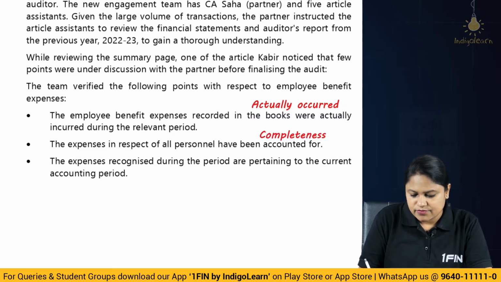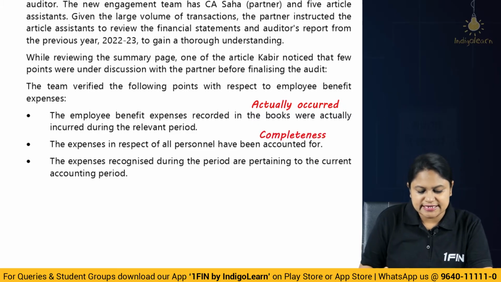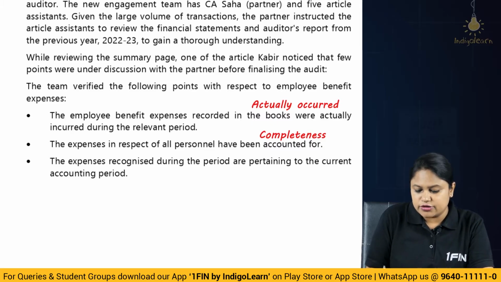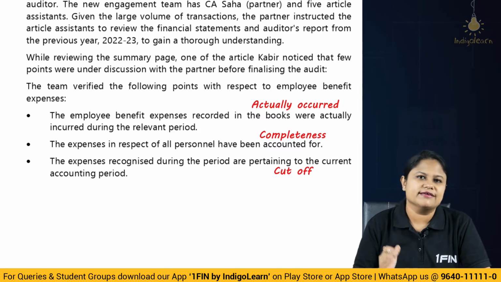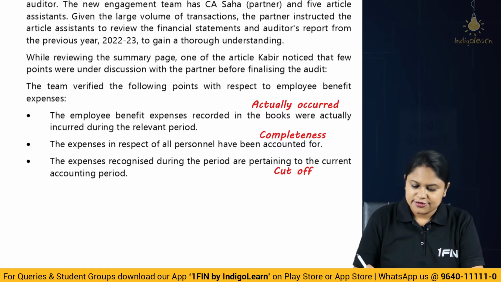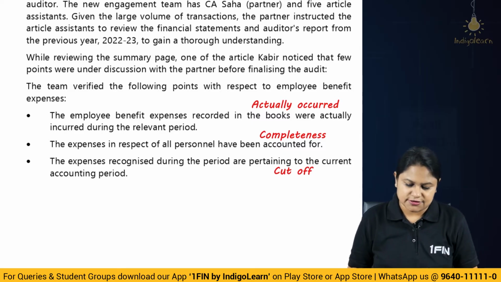So verification of completeness has been done. Plus expenses recognized during the period pertain to the current accounting period. That is cut-off. Because if they belong to the next period, we need to cut them off. We have to take them to the next period, not bring them here. Clubbing should not happen. Correct? So basically there are 3 assertions being discussed here.